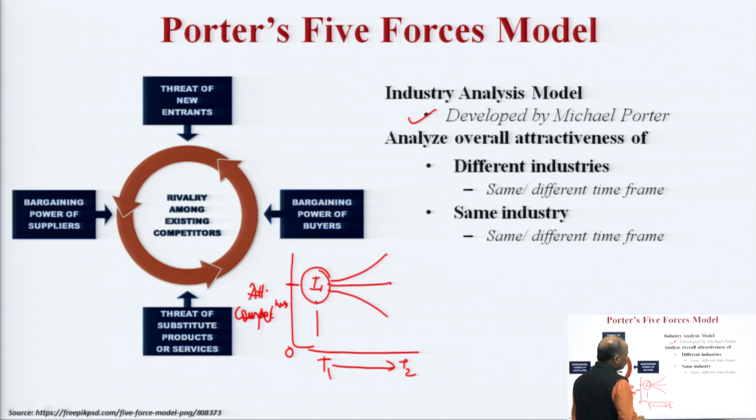Similarly, if I want to compare two, I can pick two over here. I can take another industry I2, which I want to study, and they may be having different competitive scores or attractiveness scores. If not, then I can plot them over here if they are on the same competitive score, and then again I can evaluate. So, this is a very important model, and because of its simplicity it is widely used.